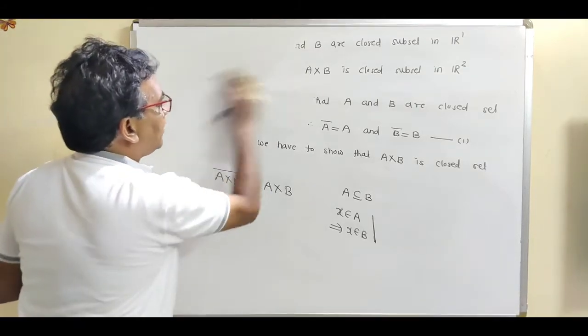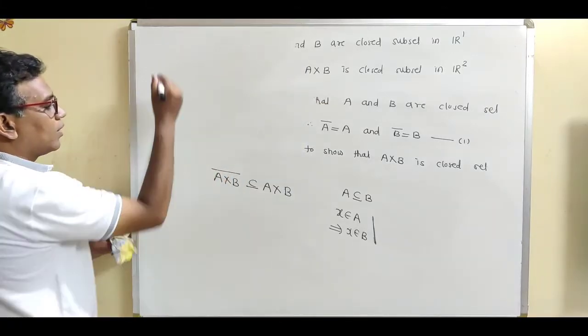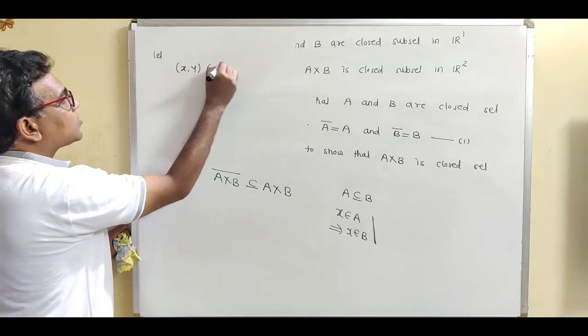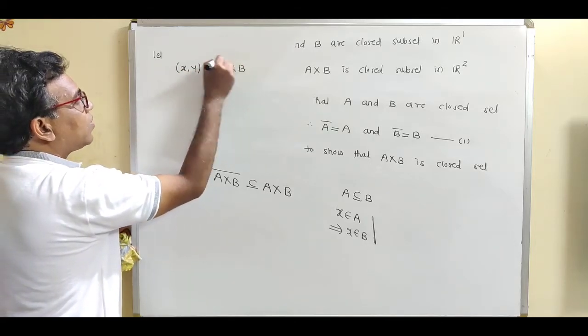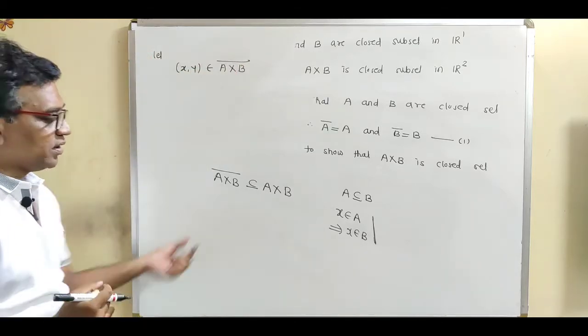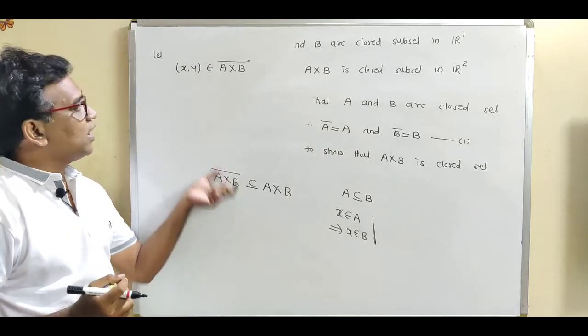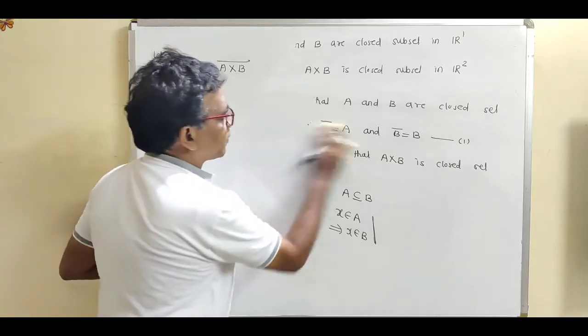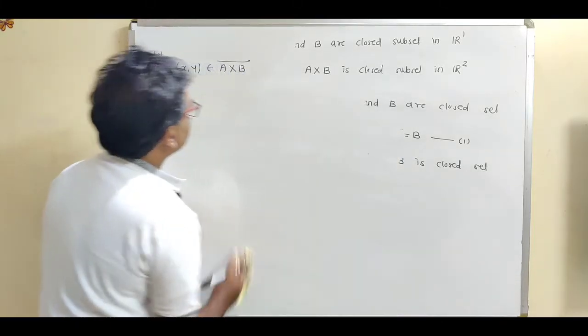So write down, let (x, y) belong to closure of A cross B. This is our first element. So let us take one element (x, y) belonging to closure of A cross B. Now see,